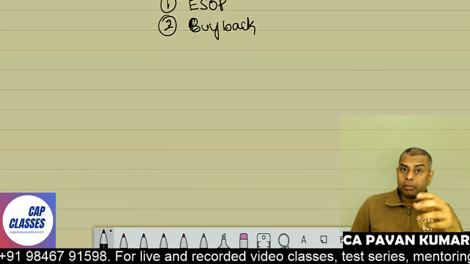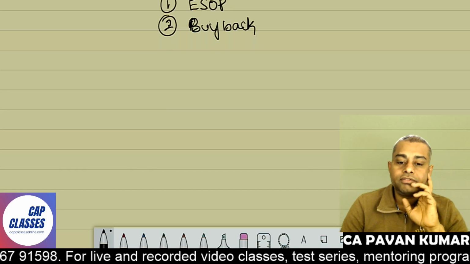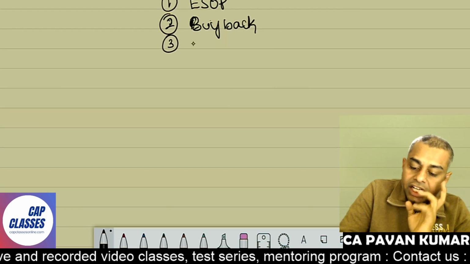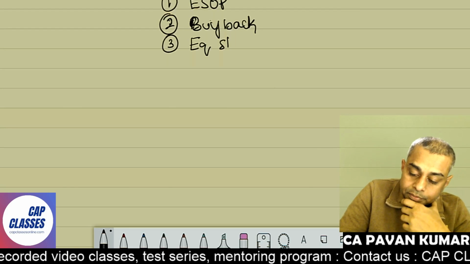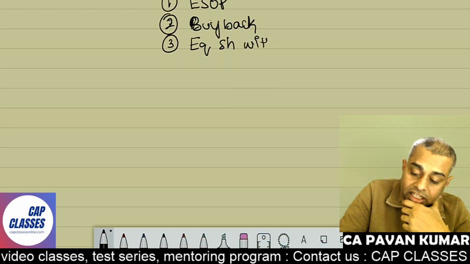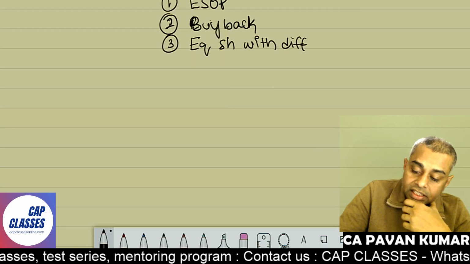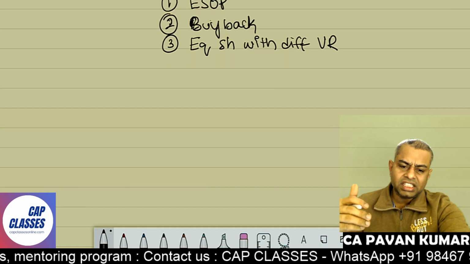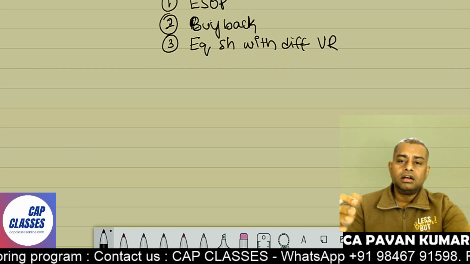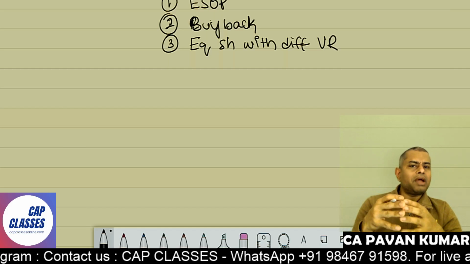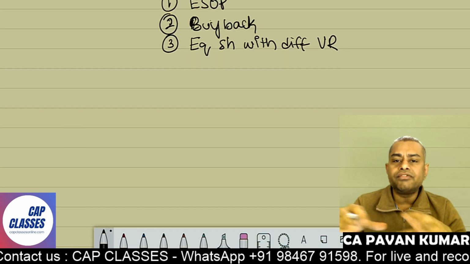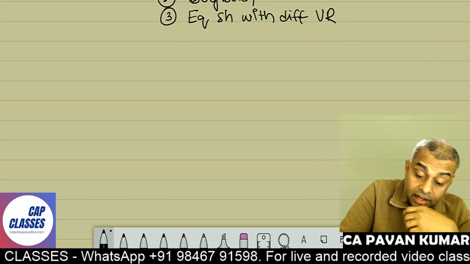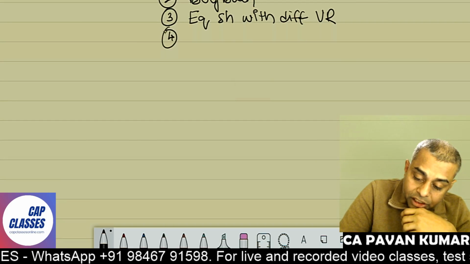Third one is equity shares with different voting rights. This is a very small topic, just a half-hour topic, which is actually a part of buyback only. In the textbook, if you see, this is there in buyback only. Buyback and equity shares with differential voting rights are the same chapter. Then comes an important area, amalgamation.